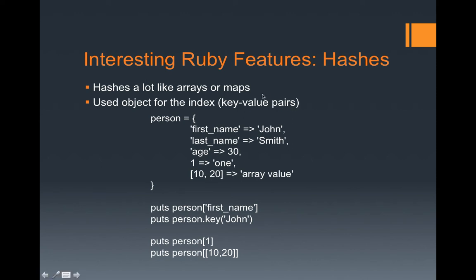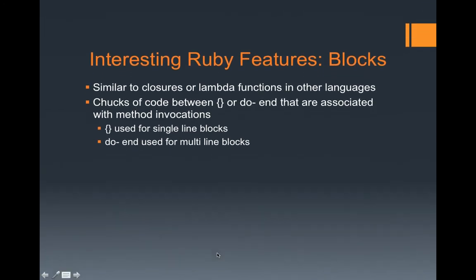And also as a side note, for strings you can use single quotes or double quotes if you want to, kind of like in SQL. But yeah, you can see examples here. If you're trying to access John in this example, you just do person at first name, and this Ruby statement would print out John. Similarly, if you want to get the key value, you do person.key, and you specify the value, and it would return the key value to you. And if you're wondering how you would access it if you used an array as an index, it's done just like this, where you'd always just insert it. It's easily guessed because it's consistent throughout most of the language.